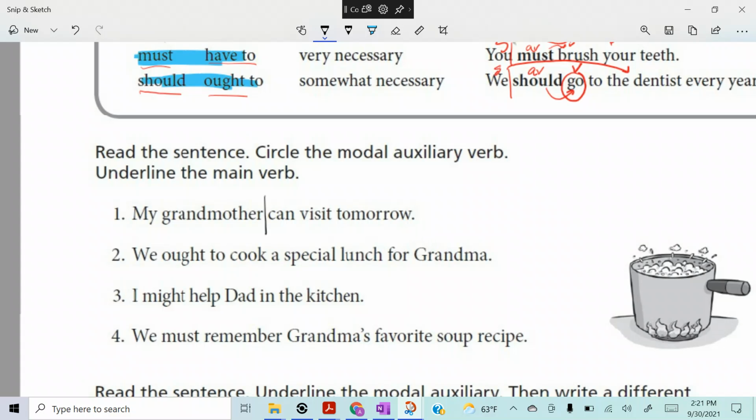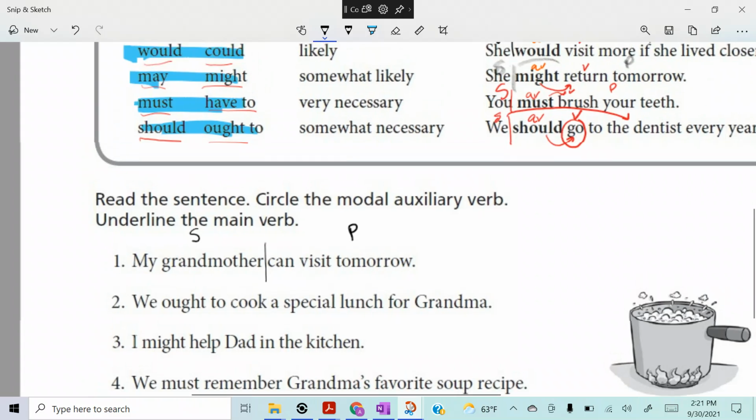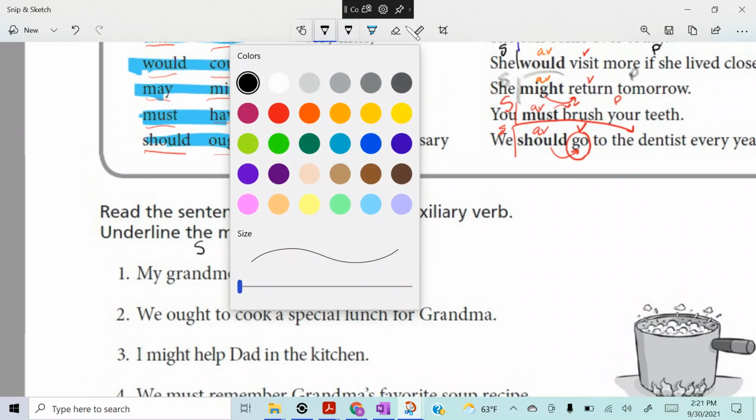So you're going to draw a line between the subject and predicate and put an S above my grandmother because she's the subject. What about my grandmother? What about it? Yeah, now the hands are coming up. Blake. Tomorrow, right? All right. The auxiliary verb is going to be right after that subject. So what is the auxiliary verb?